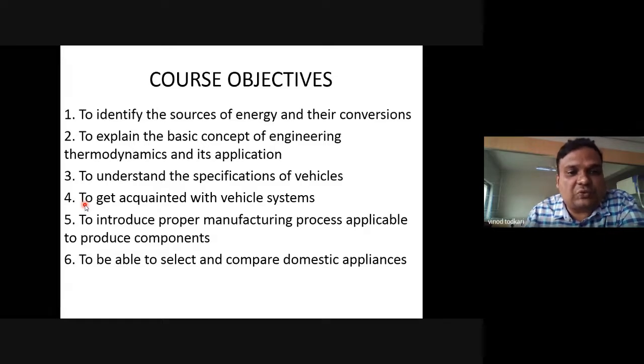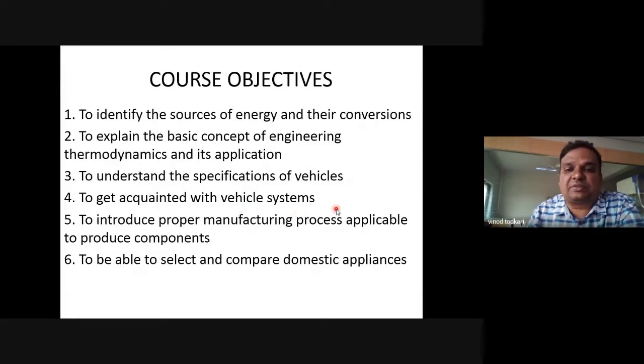Unit number 4 is to get acquainted with vehicle systems. Different vehicle systems are there, like the lubrication system, the transmission system. Plenty of systems are there. So you will get acquainted with, and come to know about, different vehicle systems in unit number 4, after studying unit number 4.